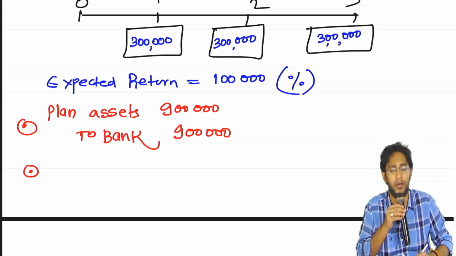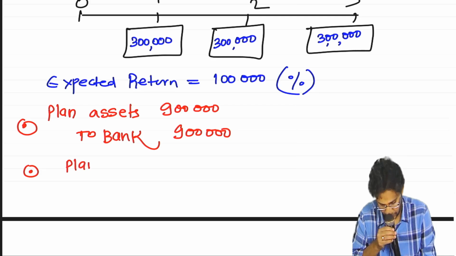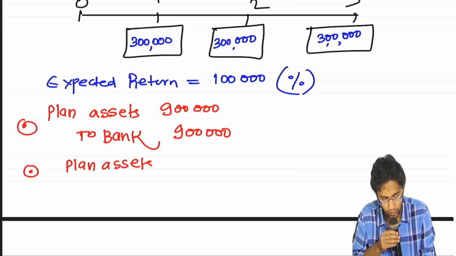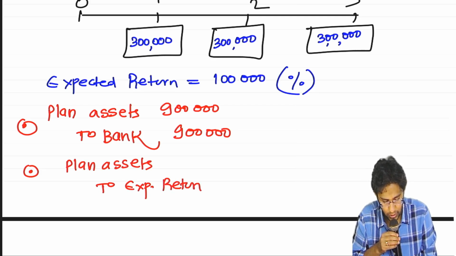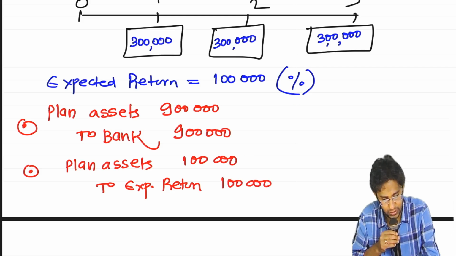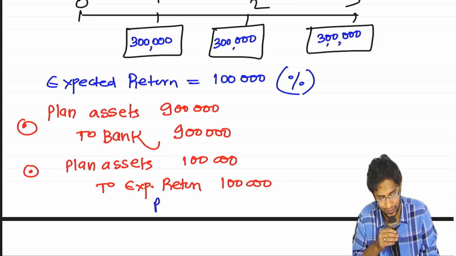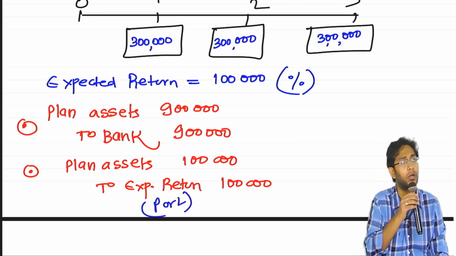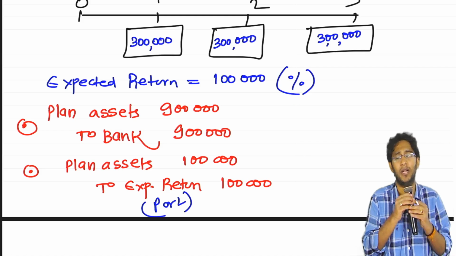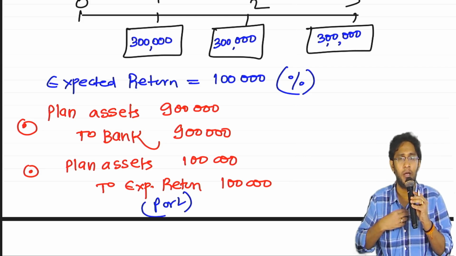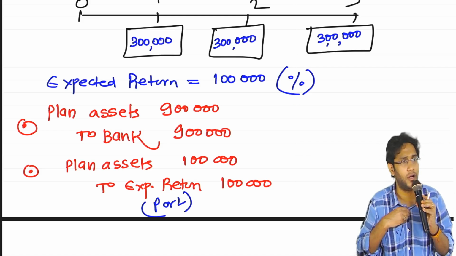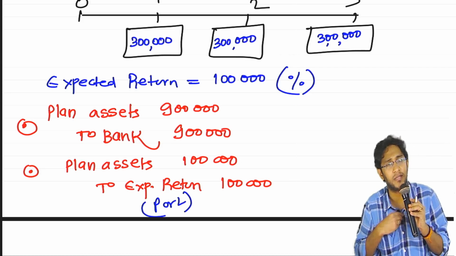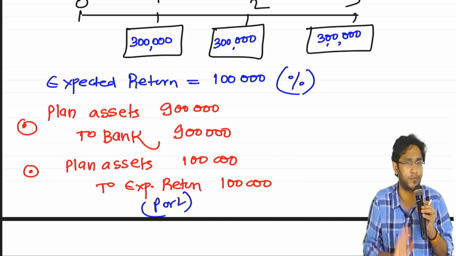What is your expected return? 1 lakh. That expected return, go and write the entry. Plan assets account debit to. So you not only recorded this dummy return or a wanted return, and this you transferred it to your P&L. Sir, because that 1 lakh is a wrong number, your P&L is also wrong. Because you adjusted that to plan assets account, it also got spoiled now.